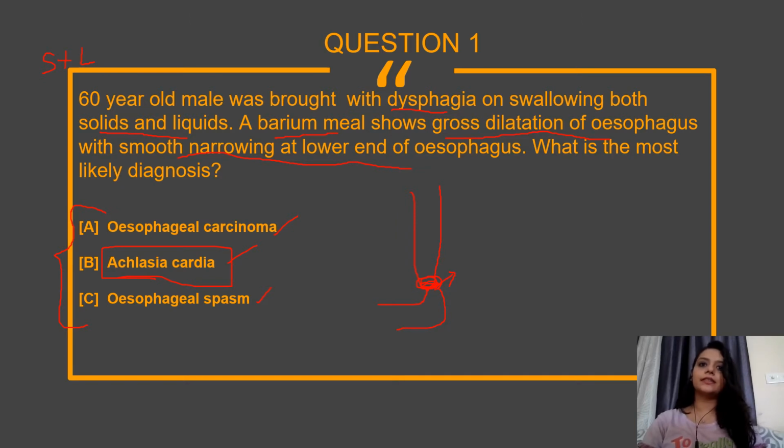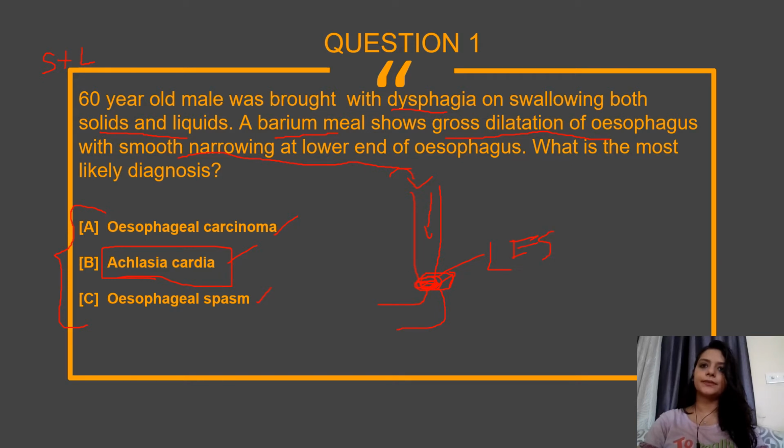This results in impaired relaxation. Whenever we eat, food normally passes through the esophagus and goes into the stomach.